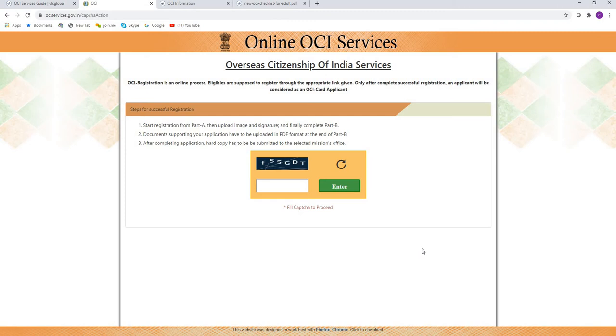Now you are on the government website for filling information. There are 2 parts. Part A is for the registration, part B is for the further information and uploading the documents. Go step by step. It's going to tell you which step you are on, what you are doing. Every step, once you enter the information, they'll ask you whether it's correct. If you say correct and save it, then you'll proceed.